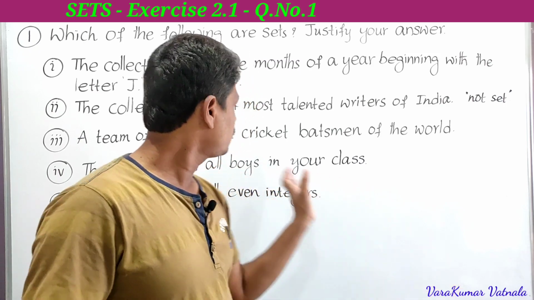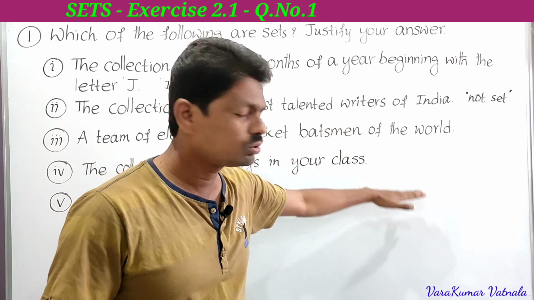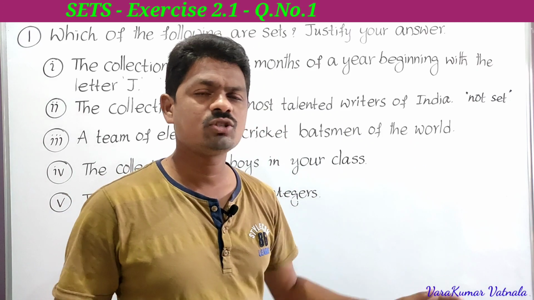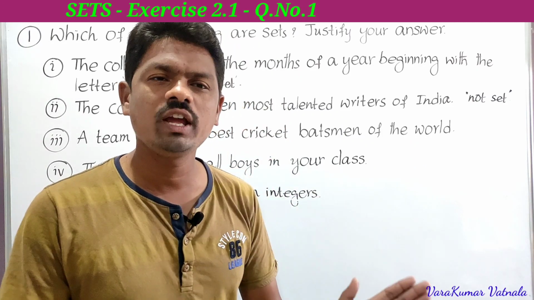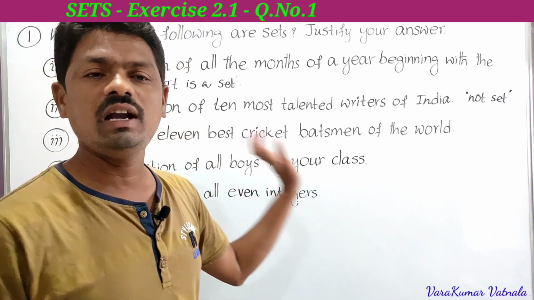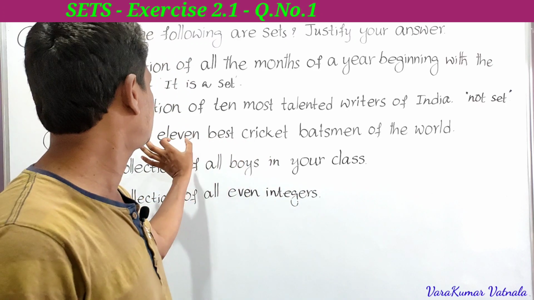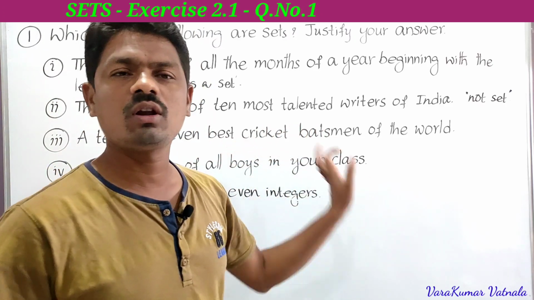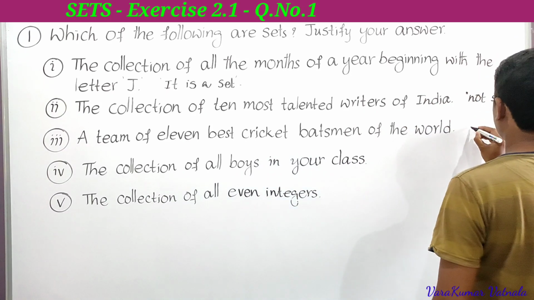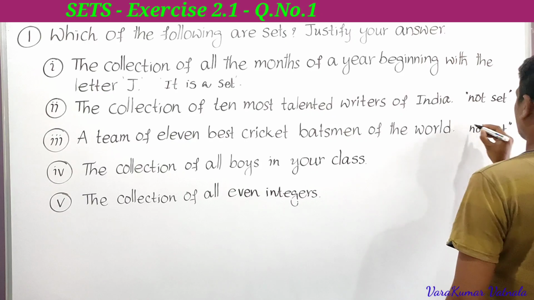If I select 11 best cricket batsmen, someone else will select another 11. So they are not unique, and it is not well defined. We are not stating the exact elements of the set, so it is also not a set. You have to remember this, student. The third one is also not a set.